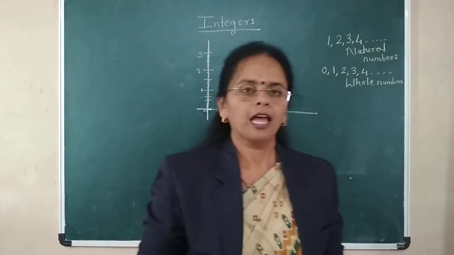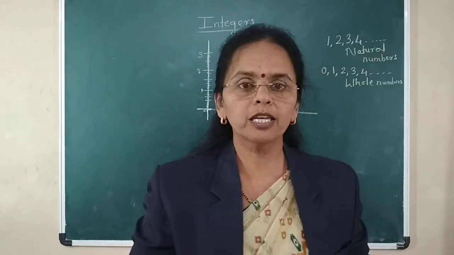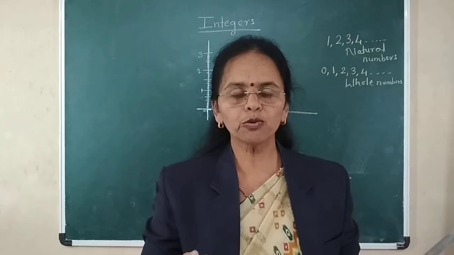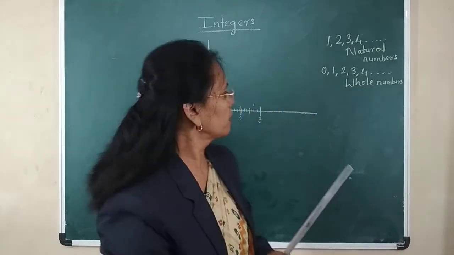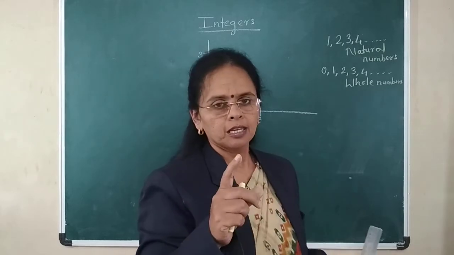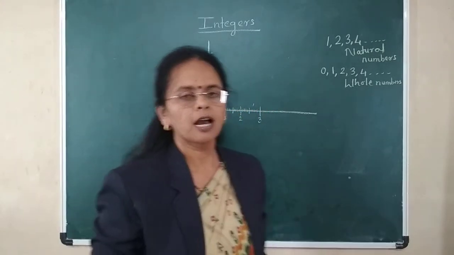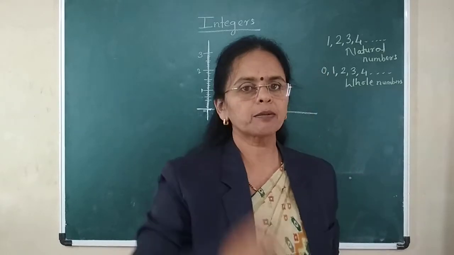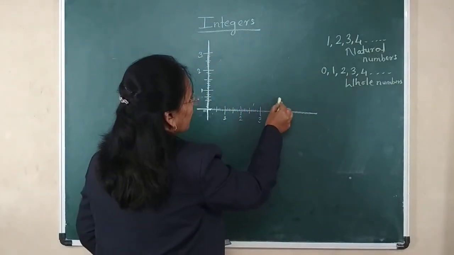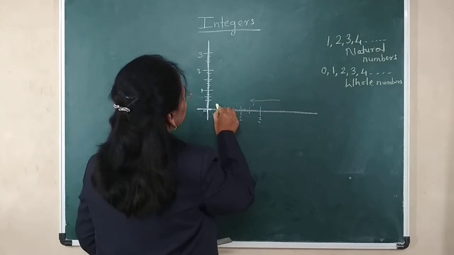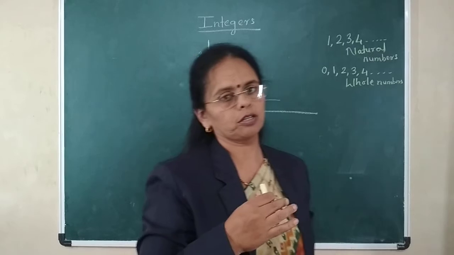Okay, and now I will introduce one new thing. It is not new for you, but we will learn it in this chapter. See what I am saying. Suppose this is an apartment, I go here and I want to go to the 4th floor.